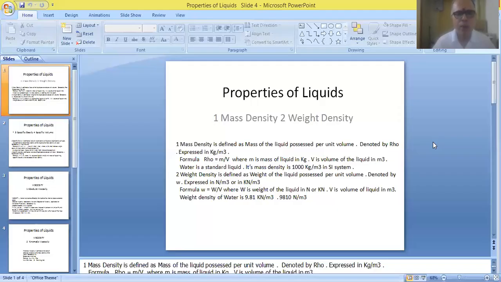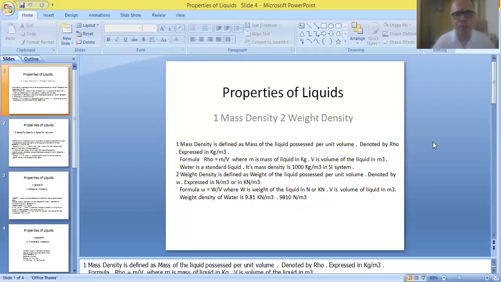Therefore, mass is in the numerator and volume is in the denominator. So ultimately, it is expressed in terms of kg per meter cube. This is the unit of mass density in SI system.